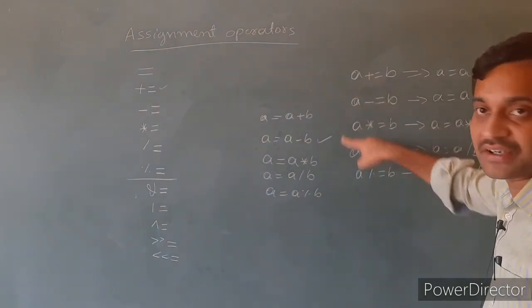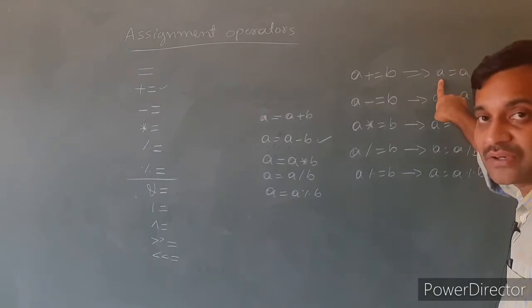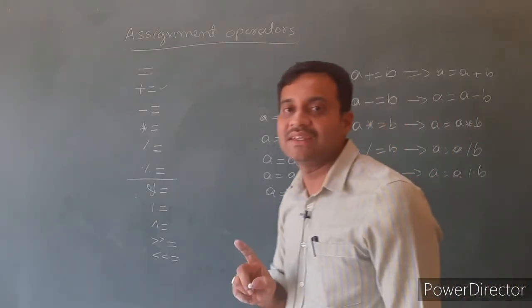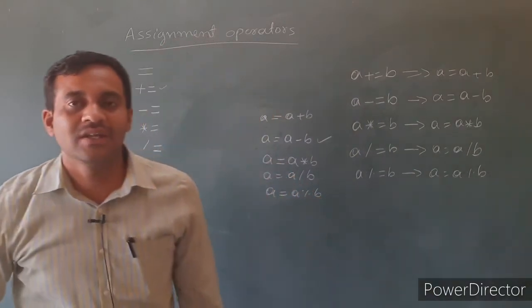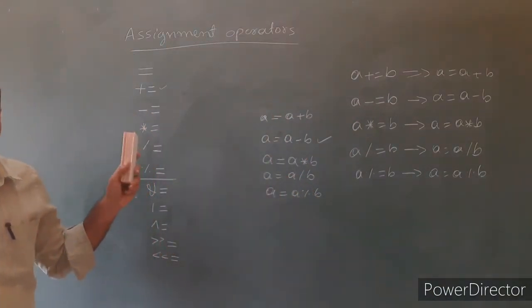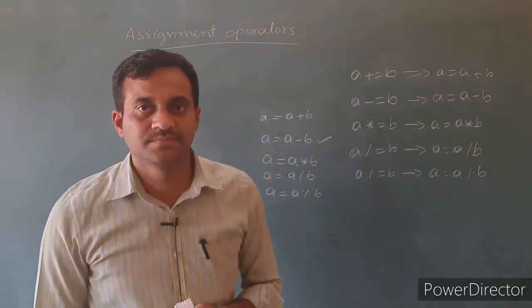Here see the condition. To write the shortened form, the operand on the right side and left side of the assignment operator must be same. If it is same, then we write all arithmetic operators in shortened form. These are also binary operators.